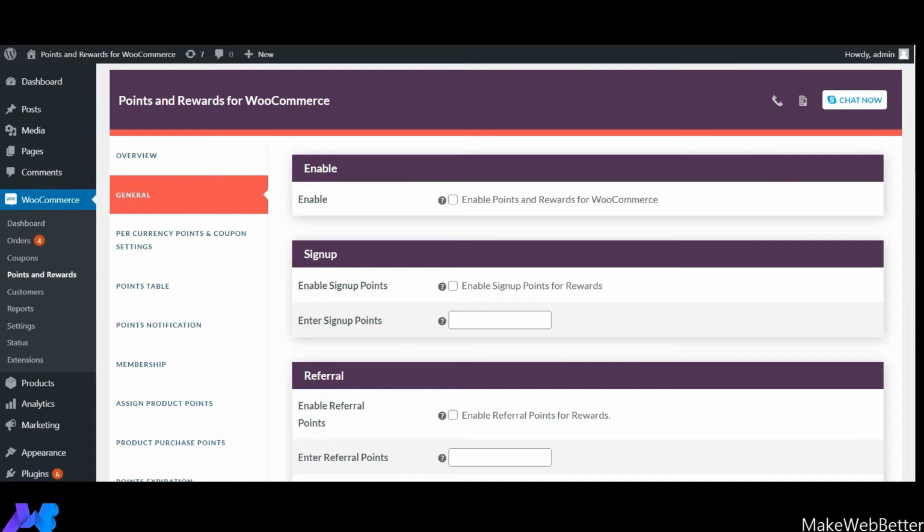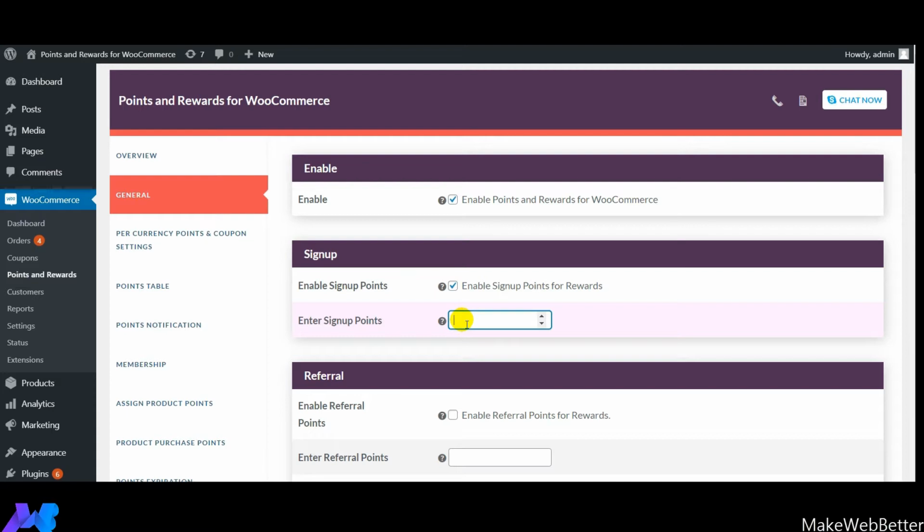So guys, this is the dashboard of the Points and Rewards for WooCommerce plugin, and the very first thing you need to do is enable Points and Rewards for WooCommerce from here. The next setting that comes up is the sign up settings. If you want to give sign up points to your customers as soon as they sign up, you need to enable this feature, and with the help of this setting you need to mention the number of points that you want to give to your customers as soon as they sign up.